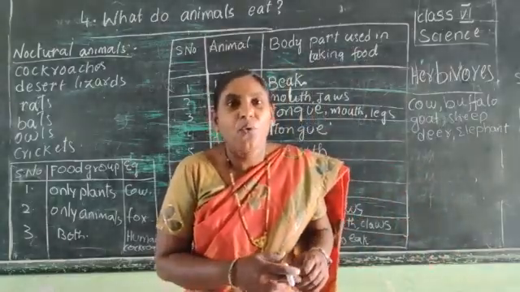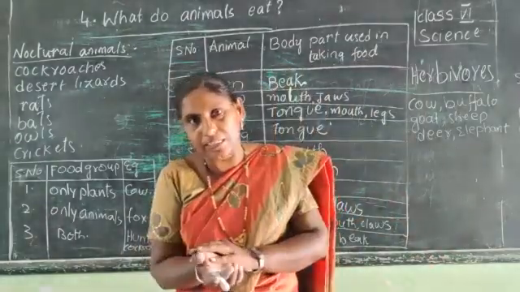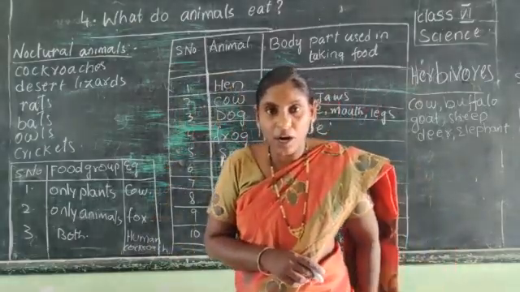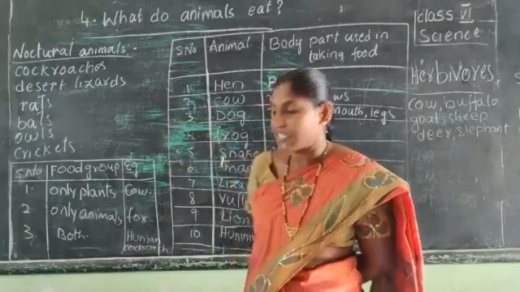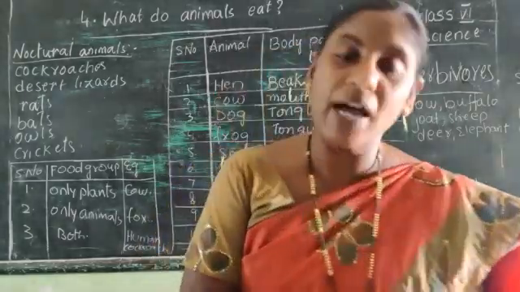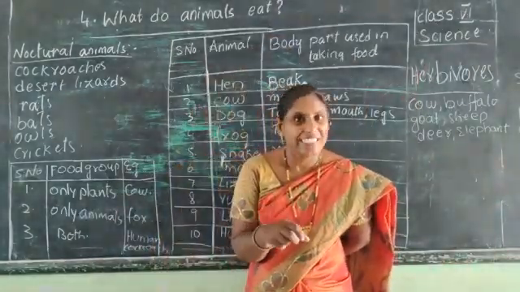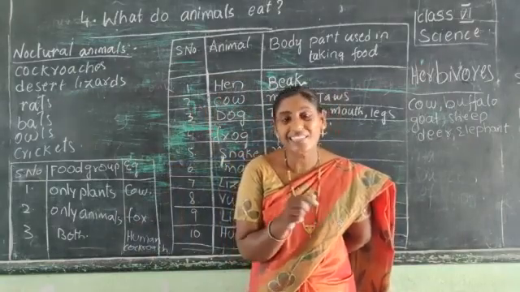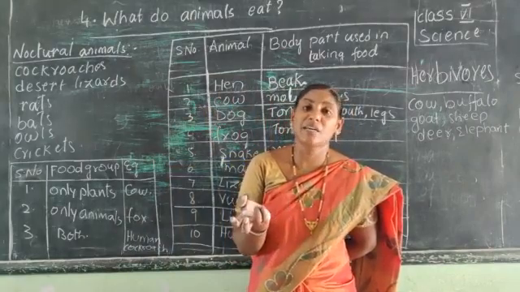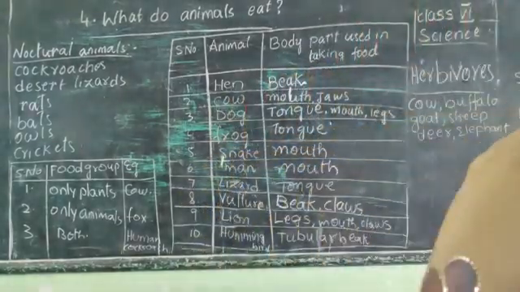So, those which eat both plants and animals are called omnivores. Example: human beings, which means we eat both plants and animals. And there is one more, that is cockroach. It also eats both plants and animals. So, those which eat both plants and animals are called omnivores. What are they called? Omnivores.